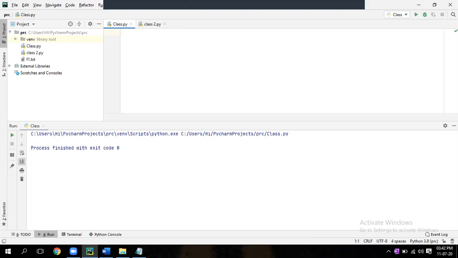Remove everything. You can write the topic: file attributes, or file processing, file attributes in Python.